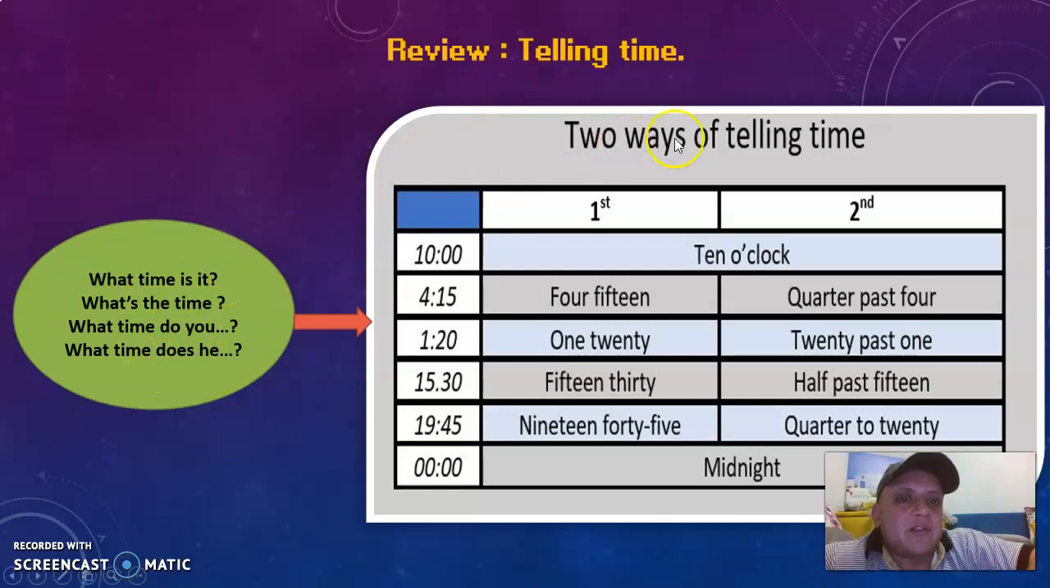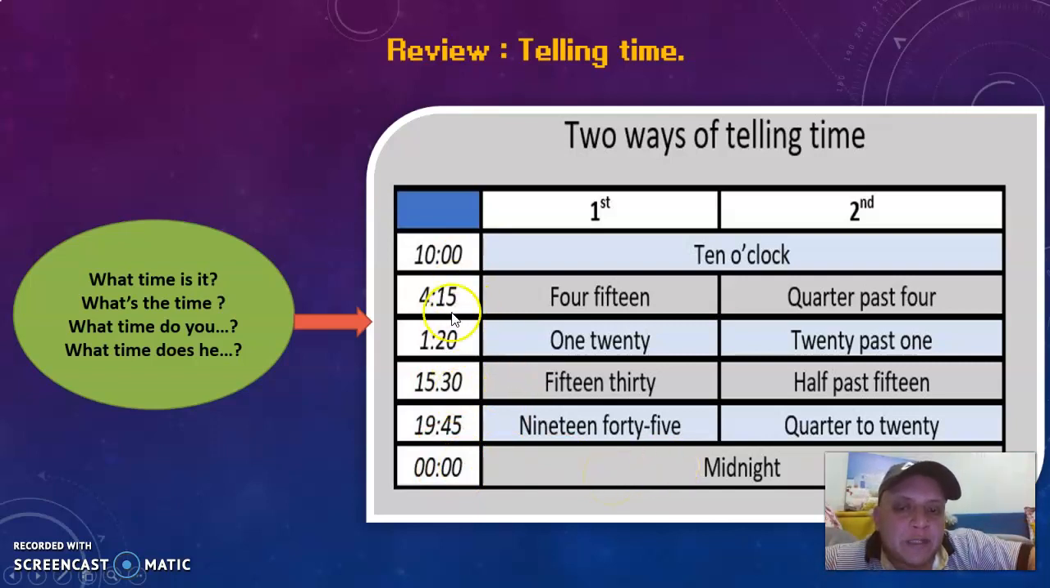What about the answer? There are two ways of telling time. We saw the first way, the easier way, and the second way. Sometimes we don't have two ways of telling time. Look at this and this. It's 10 o'clock. We have just one way of saying that, because we have no minutes here. So we say o'clock. And here we have 4 zeros. It's just midnight.